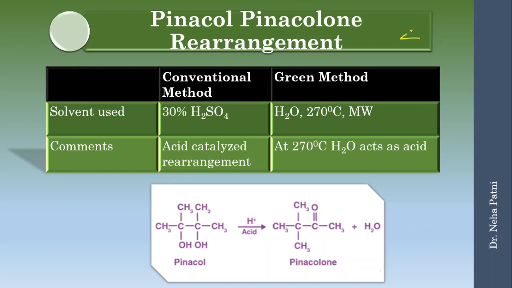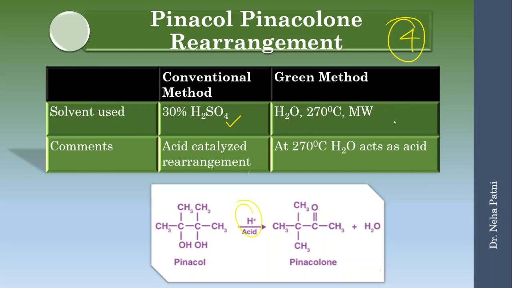The last one is the pinacol-pinacolone rearrangement reaction. If you go by the conventional method, the solvent used is sulfuric acid, and that's a problematic solvent. This is an acid-catalyzed rearrangement, so acid has to be used. The acid is H2SO4, and that's a problematic thing.